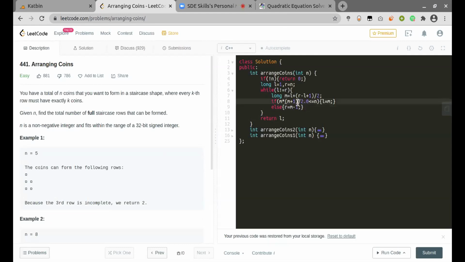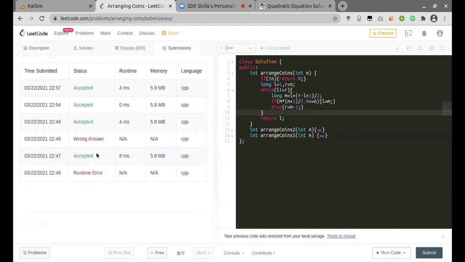Okay. So imagine the value of small n to be 10 to the power 9 or int max, then this value will go out of bound. This is why I've taken it as long. Now we just find the value of the equation, and if it is less than or equal to n, we set the left pointer to the value of midpoint. Otherwise, if it goes out of the given value of n, we set our right pointer to mid minus 1. And the reason I'm taking the plus 1 and 2.0 here is because it was giving me a time limit exceeded error in the solution.